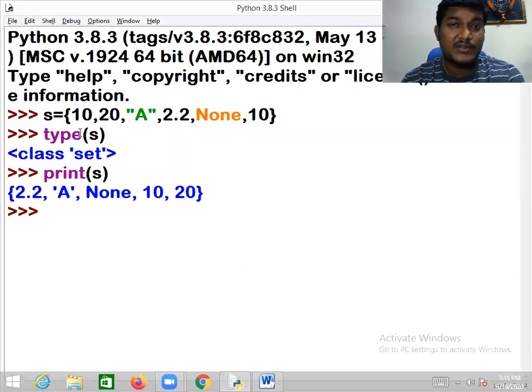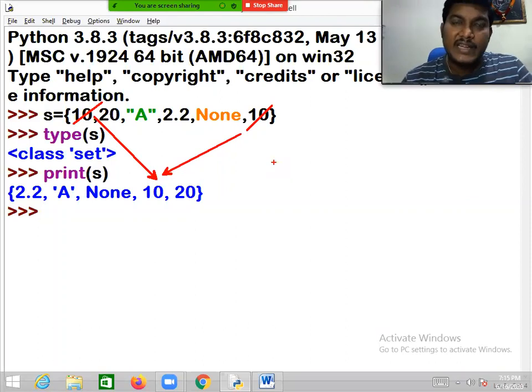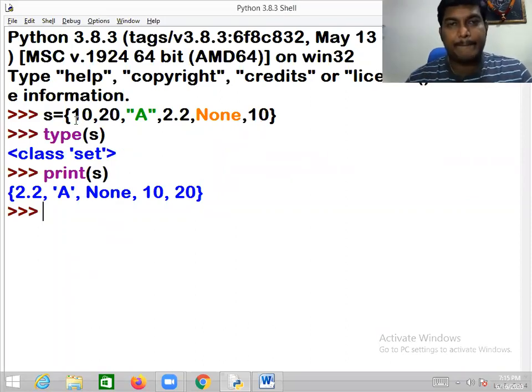And moreover, I said duplicate objects are not allowed. I gave two 10s here, a 10 here and a 10 here. The duplicates are given, but it will take only one copy. If you give duplicates, it will take unique data from it.